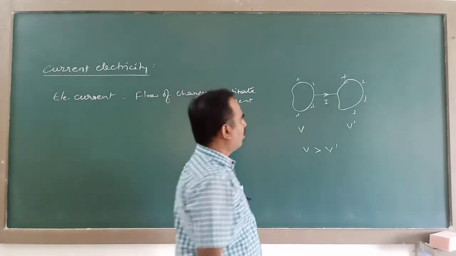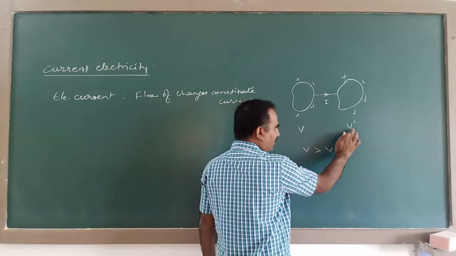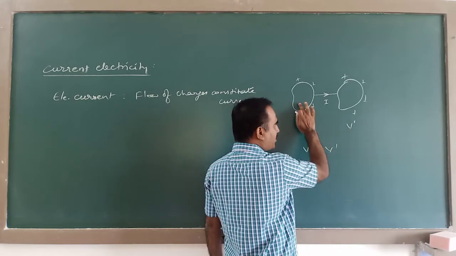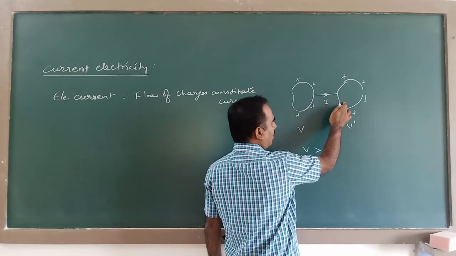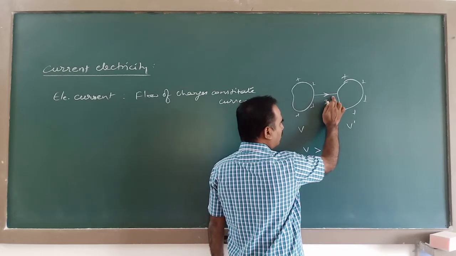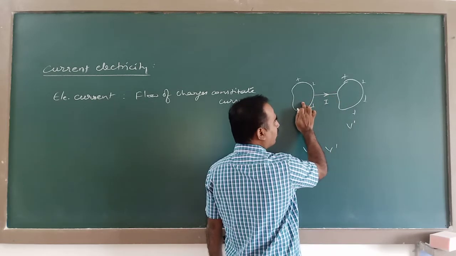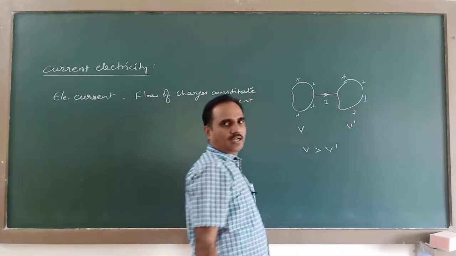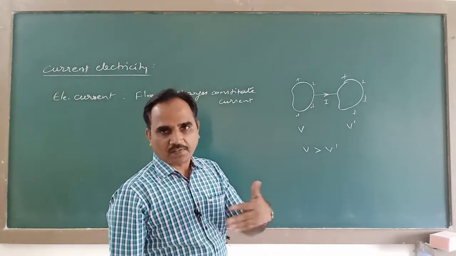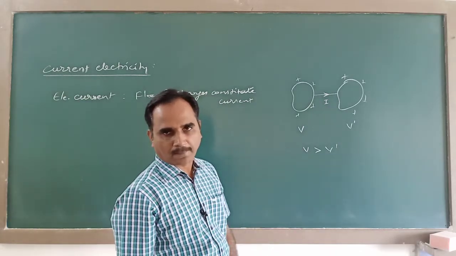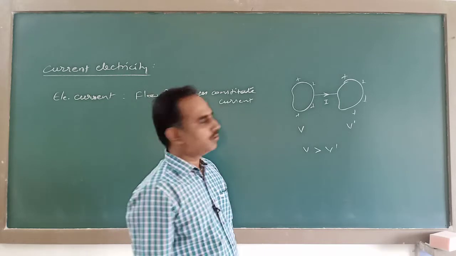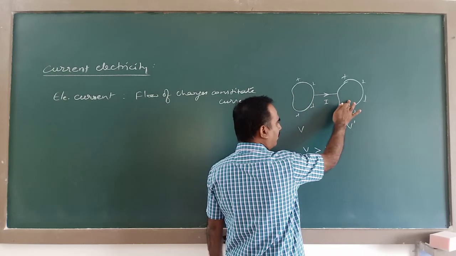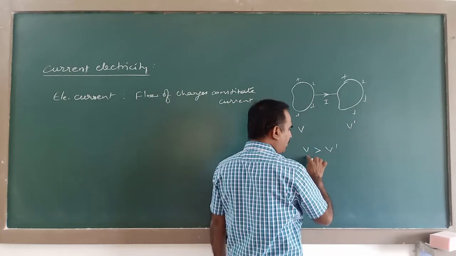So when two bodies are at a different potential, or when there exists a potential difference, and when there is a conducting medium, due to this potential difference, charge flows from one to another, and that constitutes a current. So potential difference is responsible for current. Now charge moves from one body to another body till these potentials become equal.